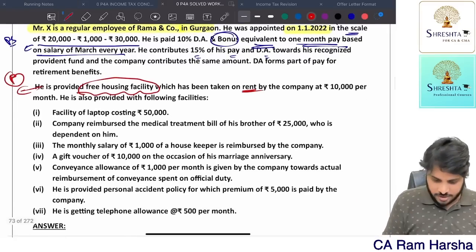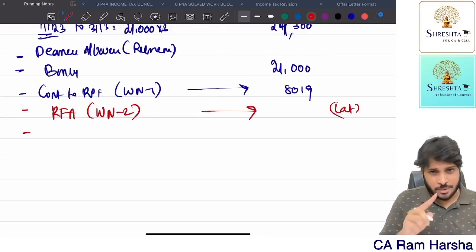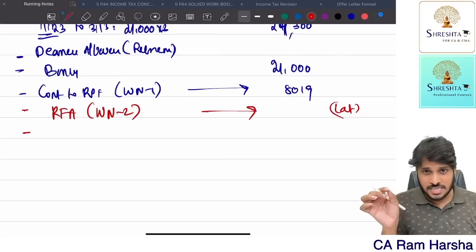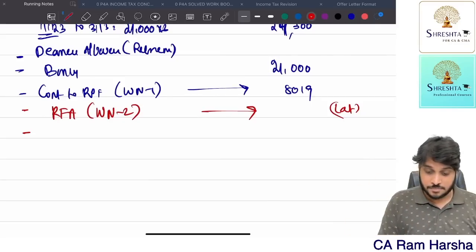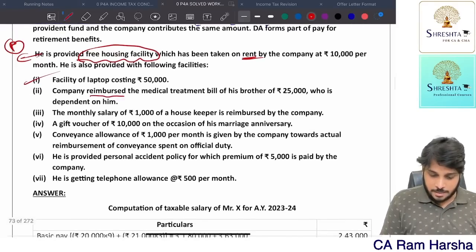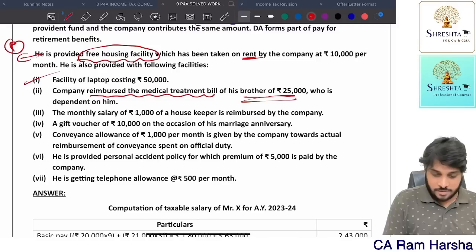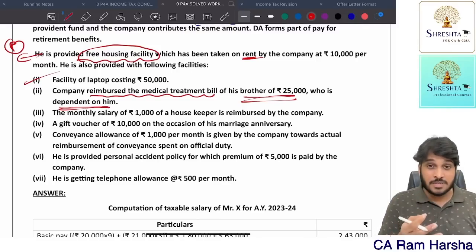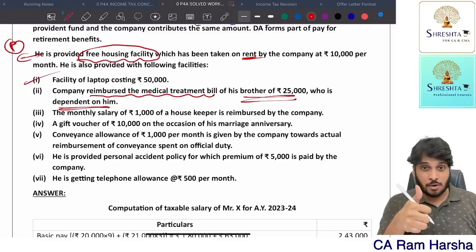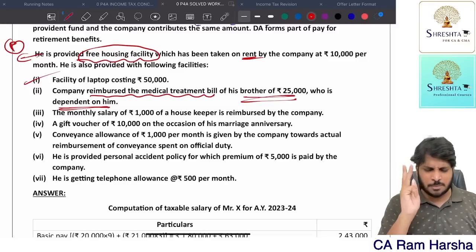Okay, next, facility of laptop. Exempted, please write a note point. Laptop facility given is an exempted facility as per perquisite valuation rules for use of movable asset. Then company reimbursed medical treatment bill of the brother, 25,000, who is dependent. Medical reimbursement is exempted if at all reimbursement is for medical treatment of himself or family. Family means a spouse, children, dependent brother or sister, dependent parents.